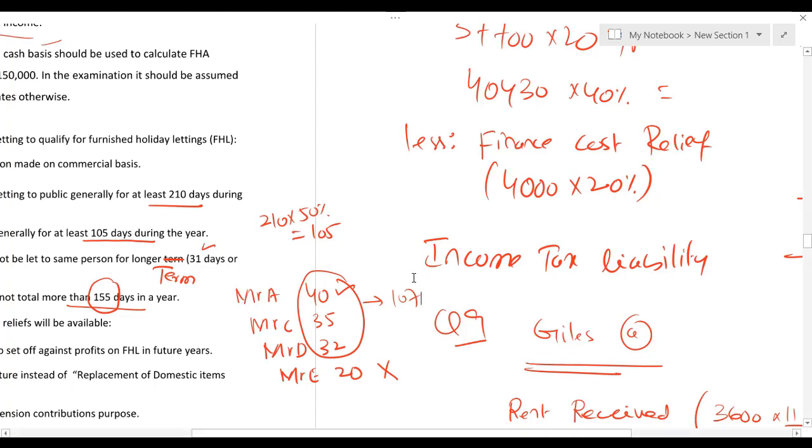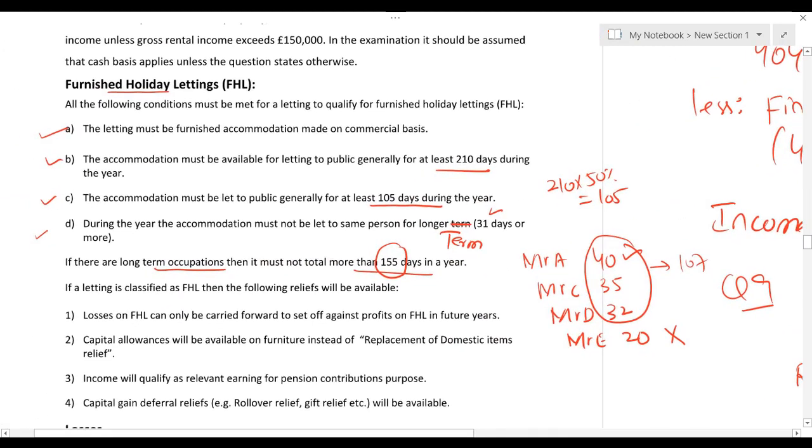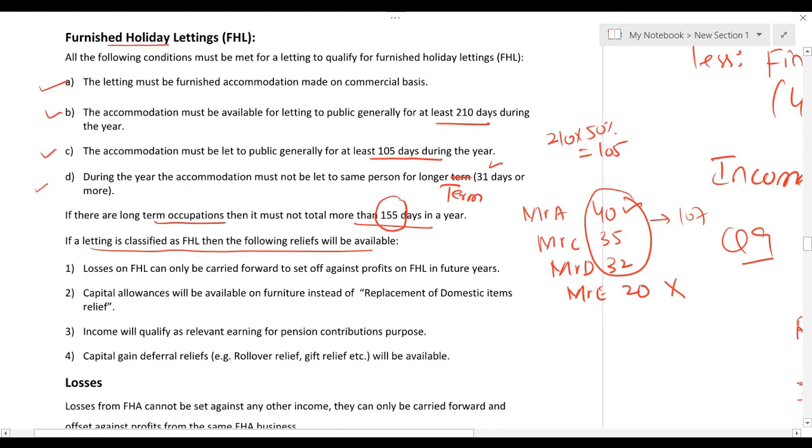So let's see what the benefits of furnished holiday letting are. If a letting is classified as furnished holiday letting, then the following reliefs will be available. Number one, losses on furnished holiday letting can only be carried forward to set against profit on furnished holiday letting in future years. Losses you can just carry forward.